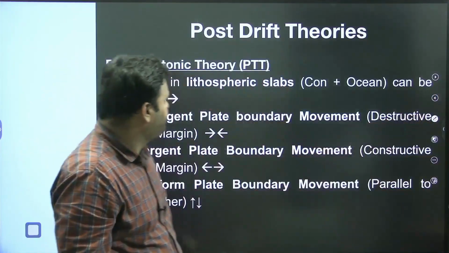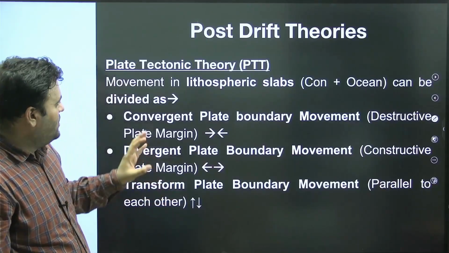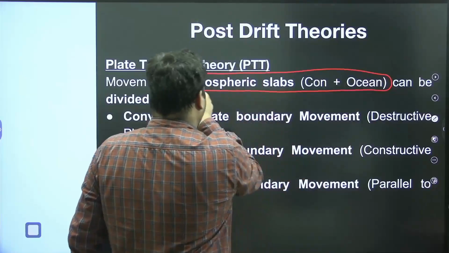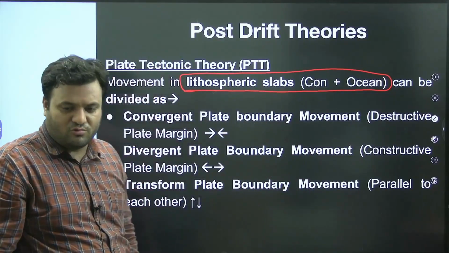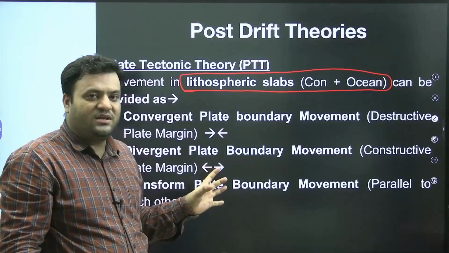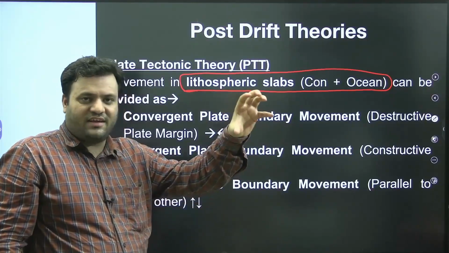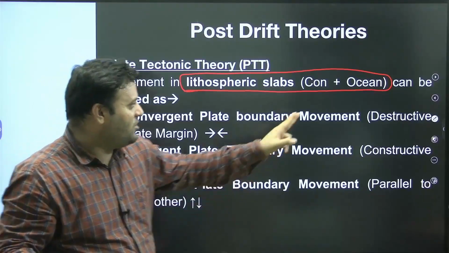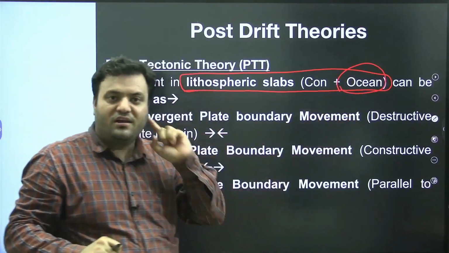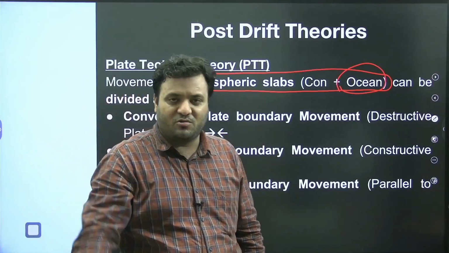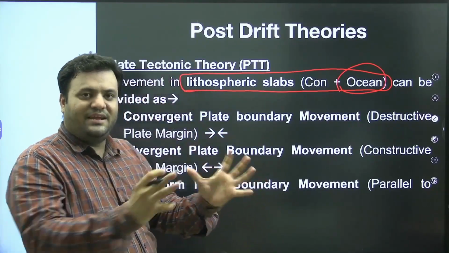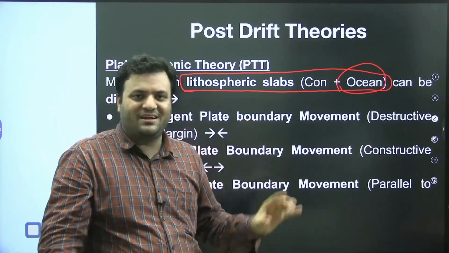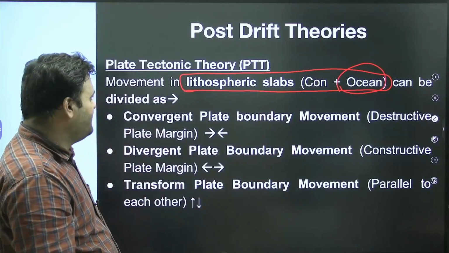Moving ahead. So this movement in lithospheric slabs, and we are counting both continental as well as oceanic. This was the theory which took some aspect from Wegener to the seafloor spreading theory, in order to justify that not only continental plates are mobile but the oceanic plates are also mobile, and culminate together. So when all of the previous theories were assimilated, we have plate tectonics.